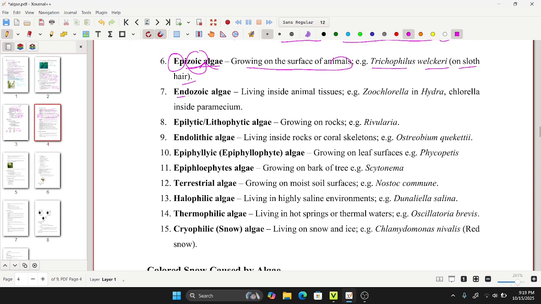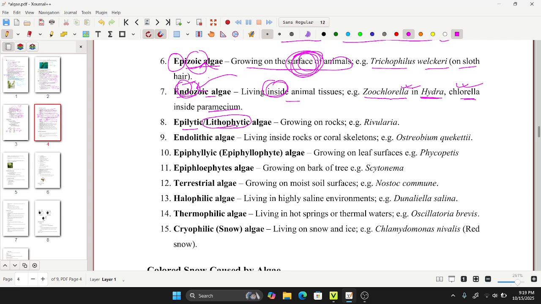Another is the endozoic, that is inside animals. Epi is on the surface, and endo means inside the living animal tissues. A very common example is Zoochlorella in Hydra. Another is Chlorella inside Paramecium. In the case of Hydra, there is Chlorella as one example, and another is Chlorella inside Paramecium.